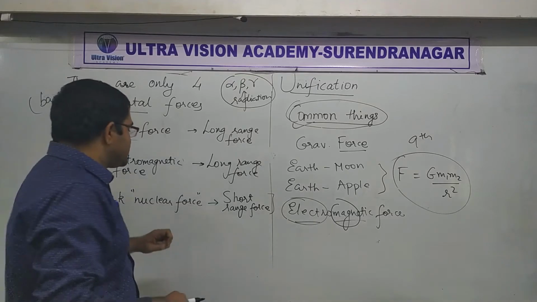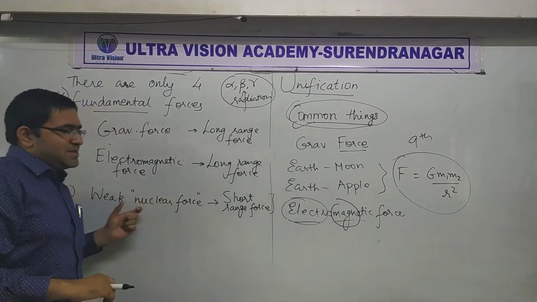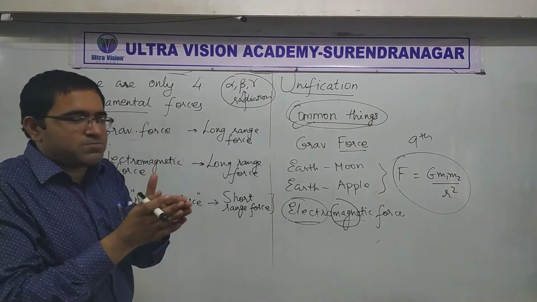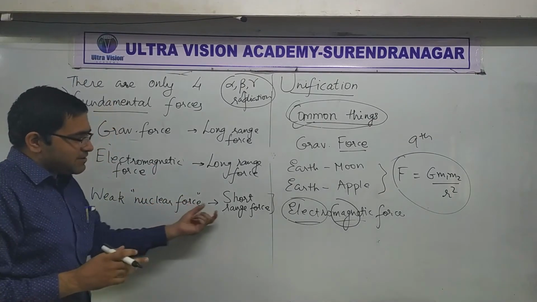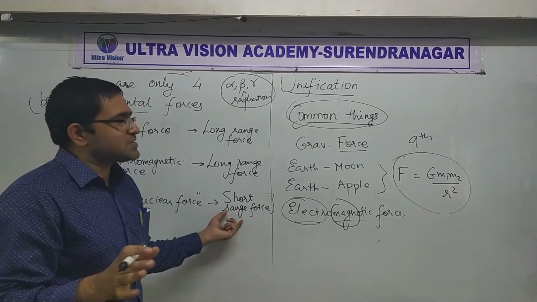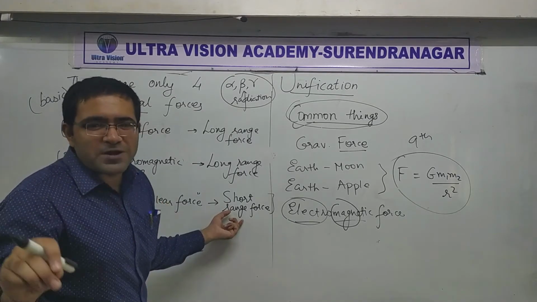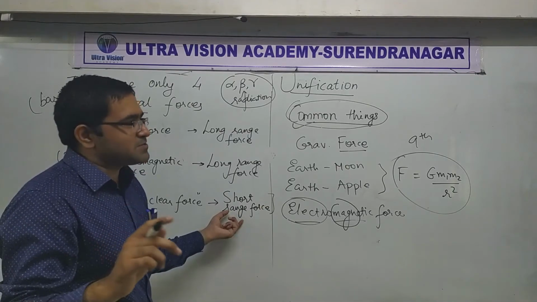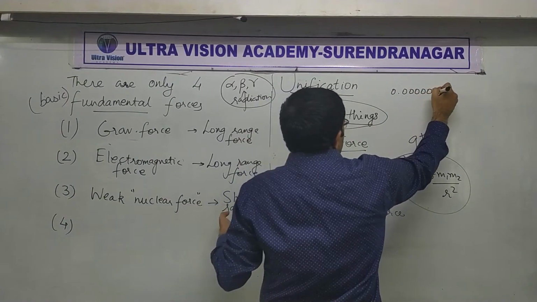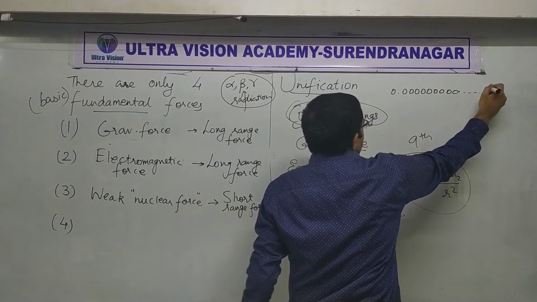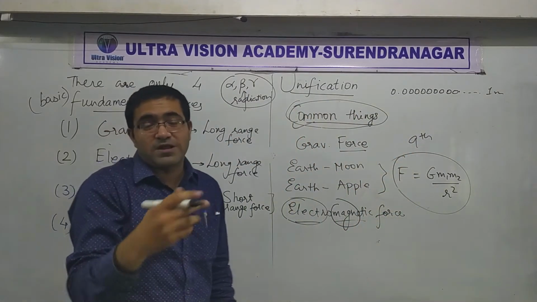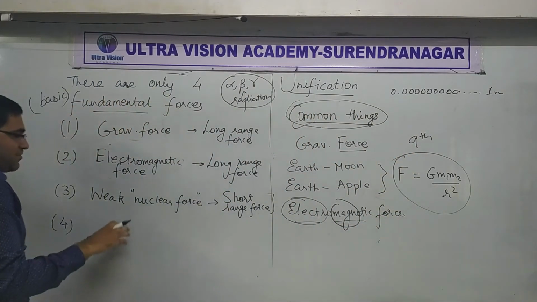So basically, the weak nuclear force can only act in that much size. That's why it's a short range force. The range is really very short. It's 10 to the power minus 14 meter, with 14 zeros and then a 1. The range of the nuclear forces is more like this. I hope you get what I am saying. It's very small. Okay, anyways.